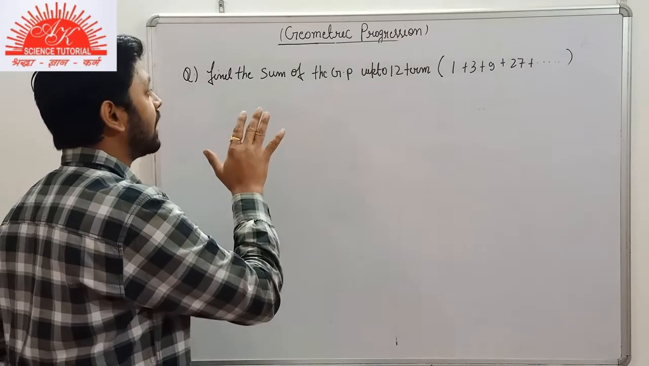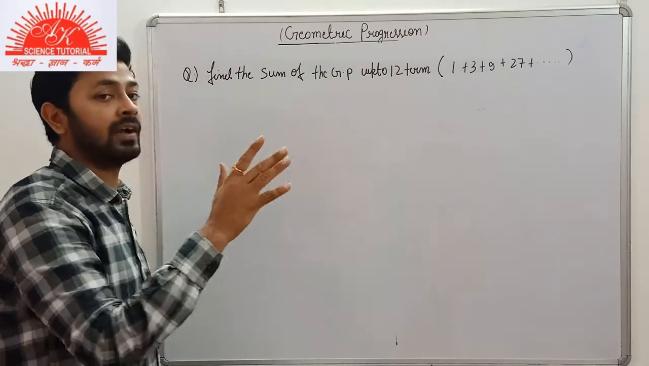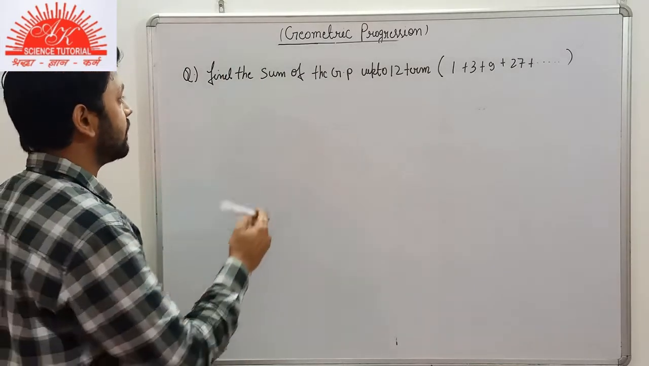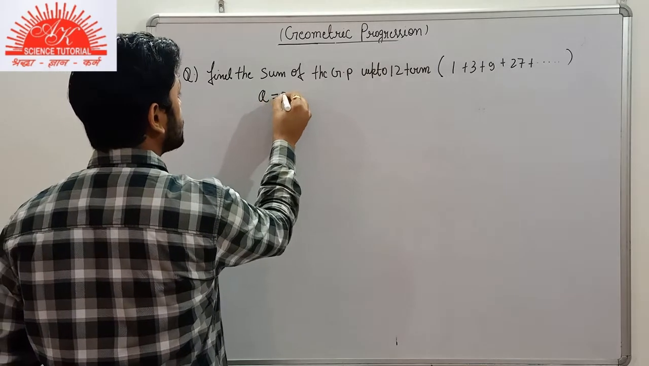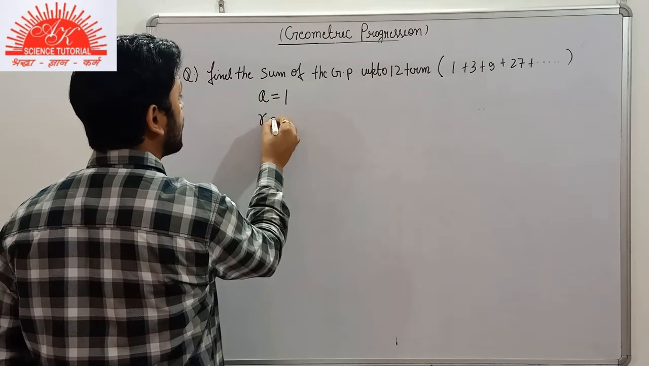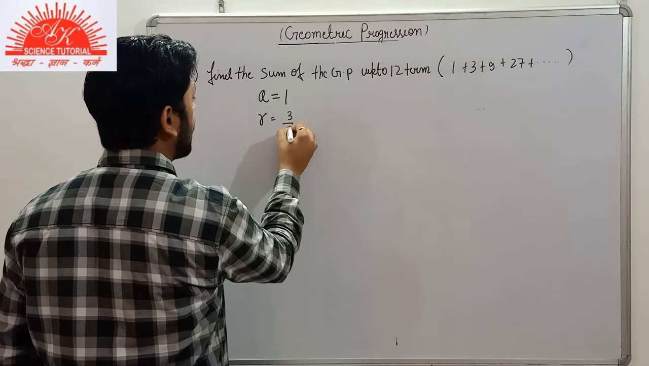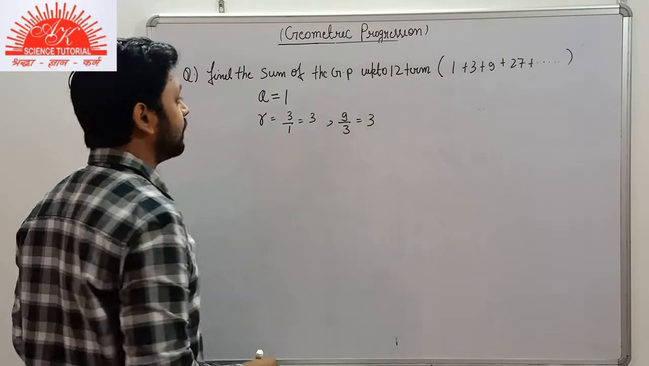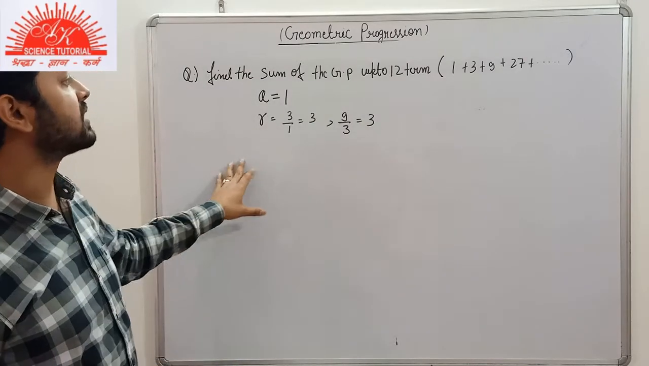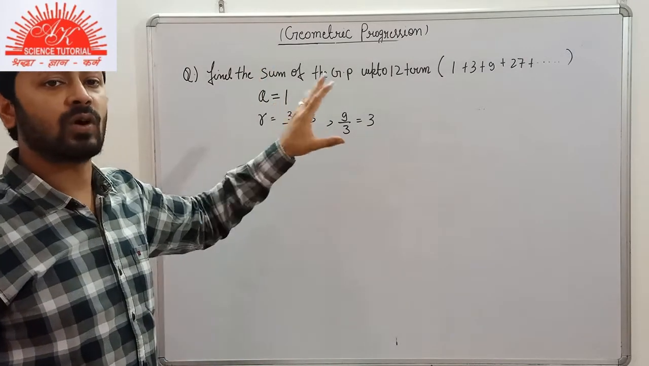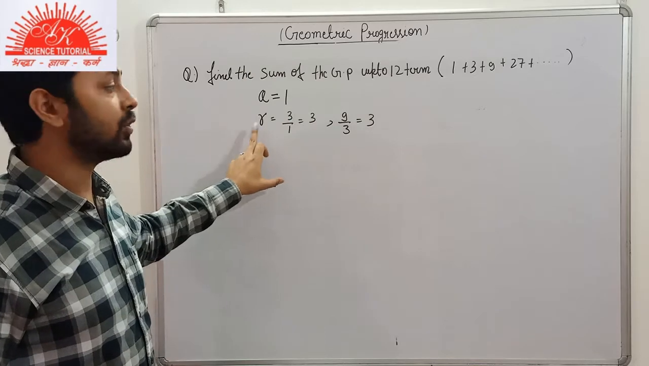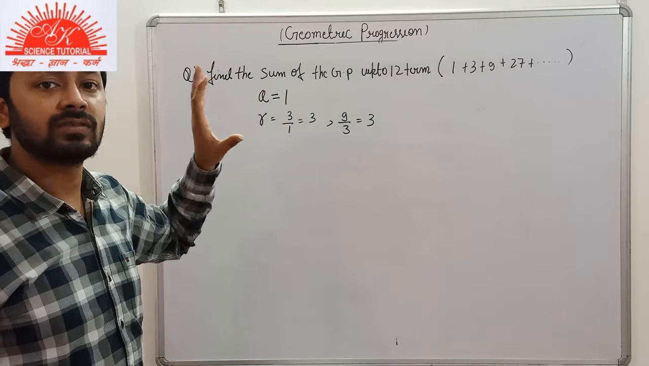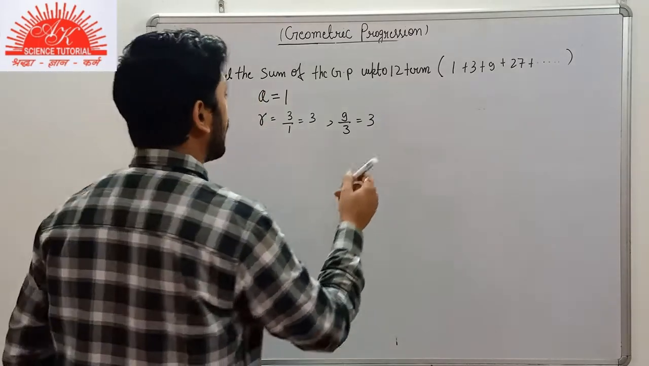Whenever we are asked to find the sum of n terms in a GP, we focus on the common ratio here. Firstly, the first term here is a, and the common ratio, denoted by r, is 3 divided by 1, which is 3. Again 9 divided by 3 is 3. If the common ratio is not equal to 1, we simply find the absolute value here.